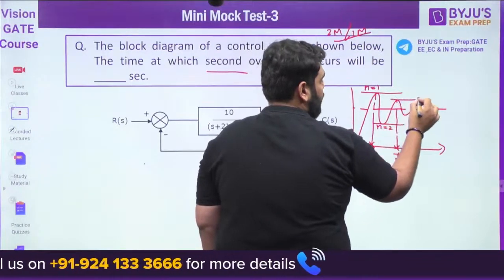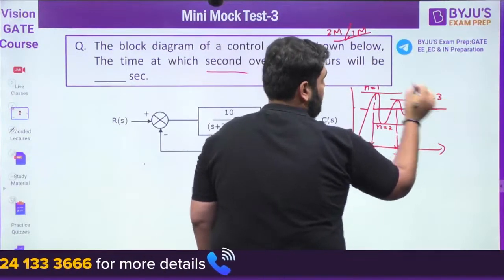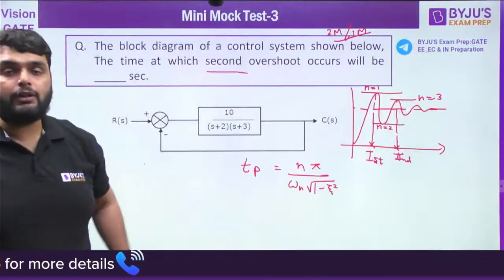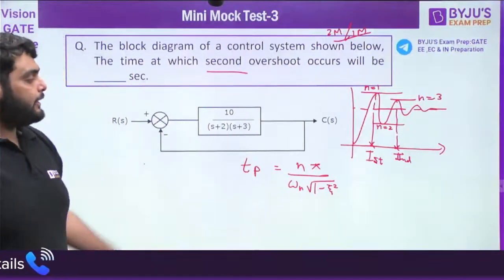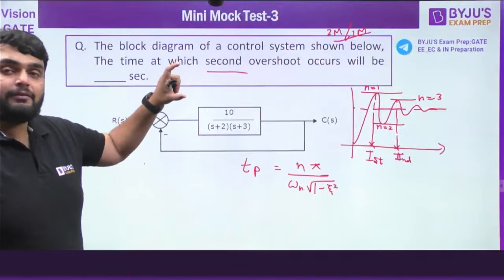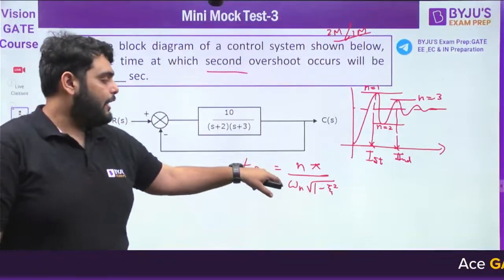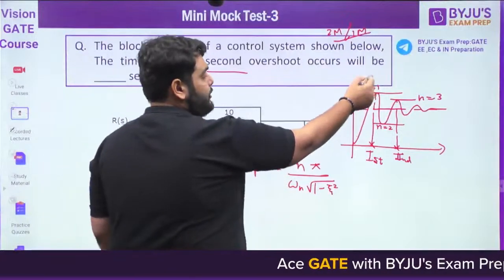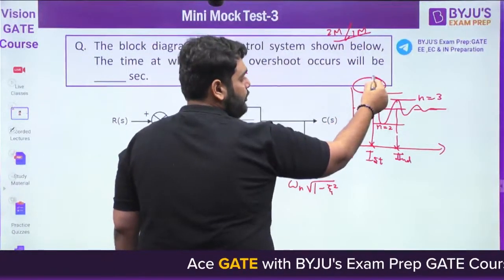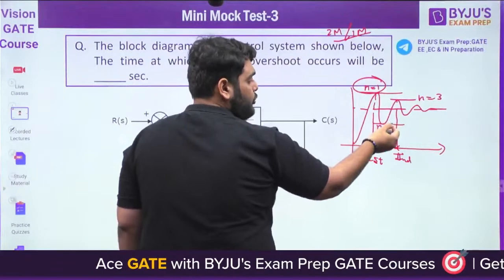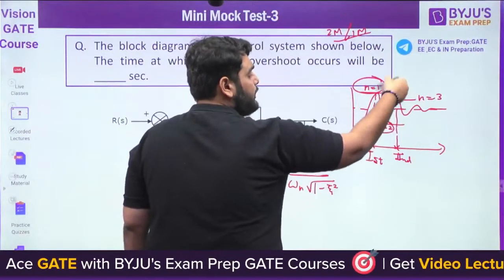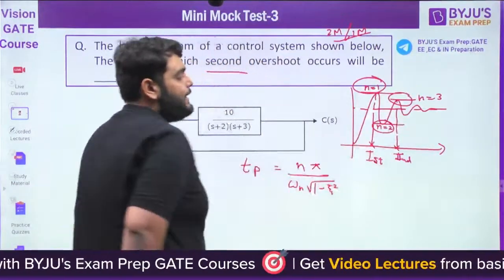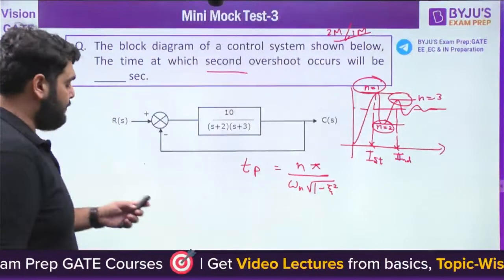And for the second overshoot, n equals 3. This is the formula for the time of the peaks that you are reaching: n pi divided by omega n under root 1 minus zeta square. So for the first overshoot we put n equal to 1, for the first undershoot n equal to 2, and for the second overshoot n equal to 3. In this way, you can remember the formula.